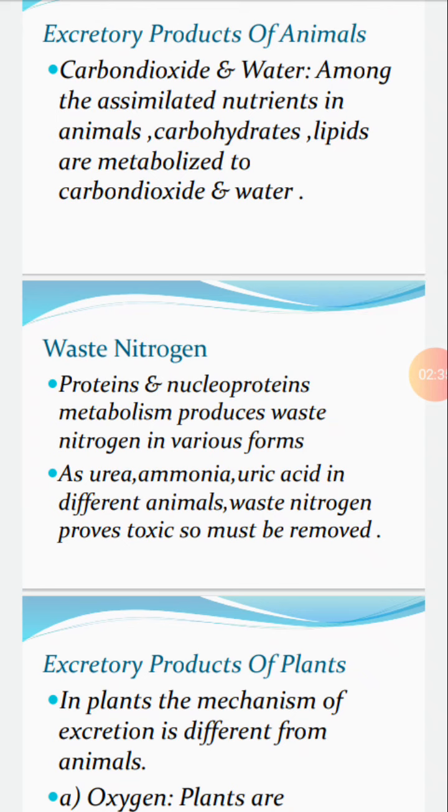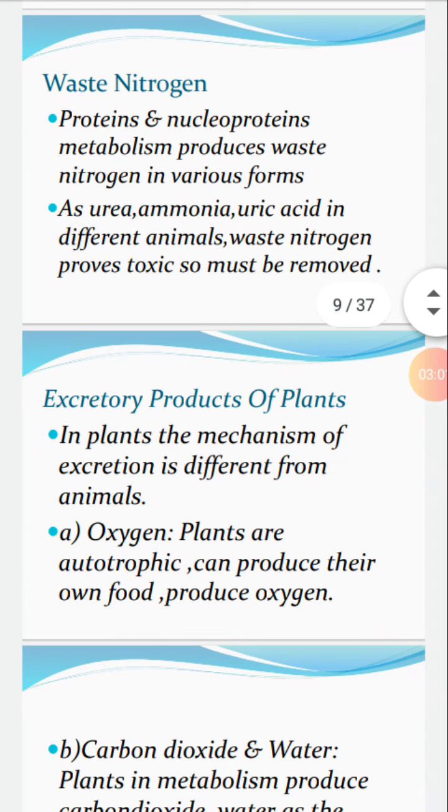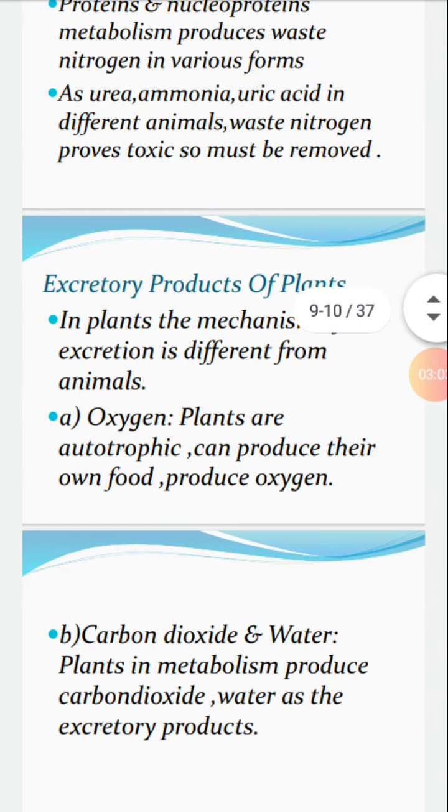Now, excretory products of plants. In plants, the mechanism of excretion is different as compared to animals. It majorly occurs through leaves in plants. Oxygen: plants are autotrophic, that is, they are able to make their own food by a special process called photosynthesis. Carbon dioxide and water: plants in metabolism produce carbon dioxide and water as excretory products.